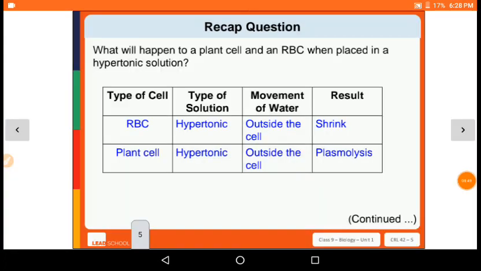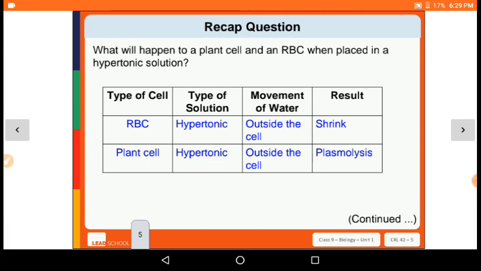I guess all of you know, in a hypotonic solution the concentration of water is higher in the solution than the concentration of water in the cell. So water moves inside the cell and the cell swells in size, it will become bigger. That is a hypotonic solution. In hypertonic, the cell size will shrink.